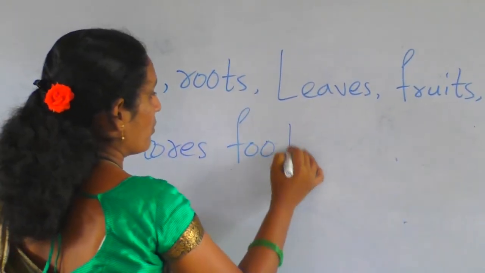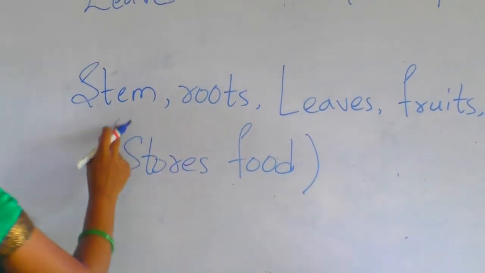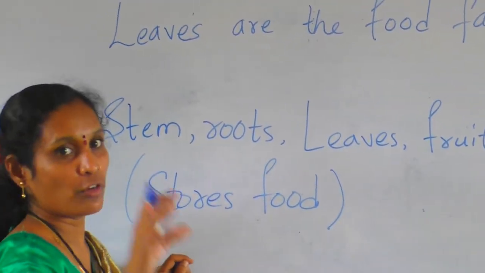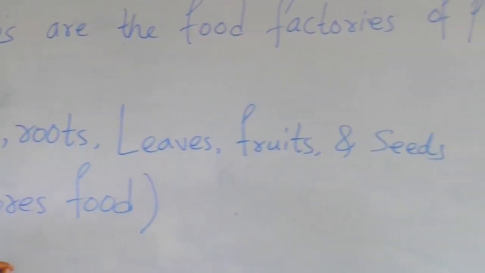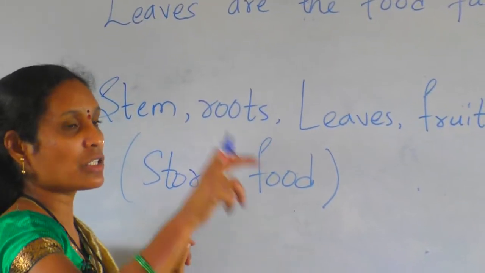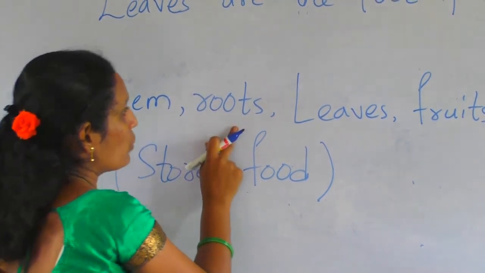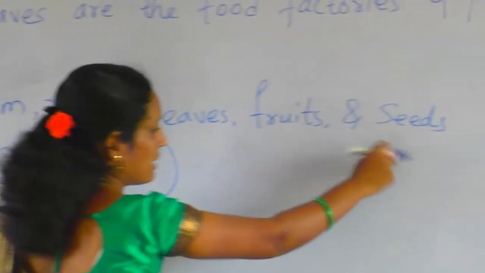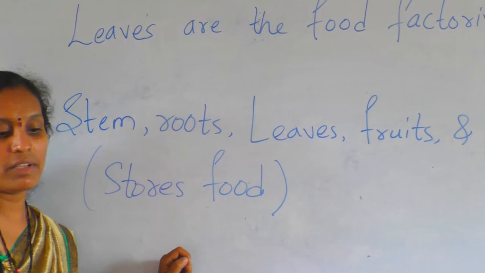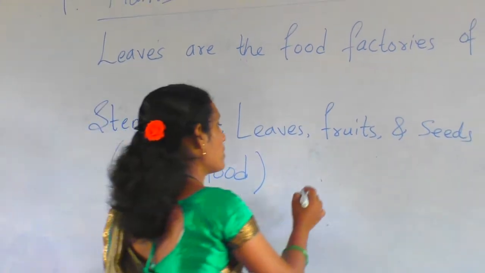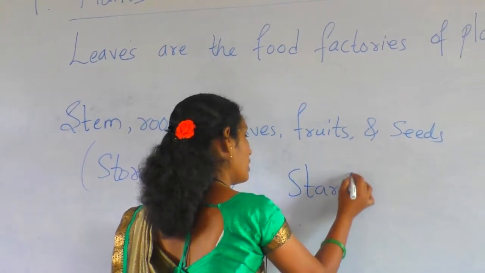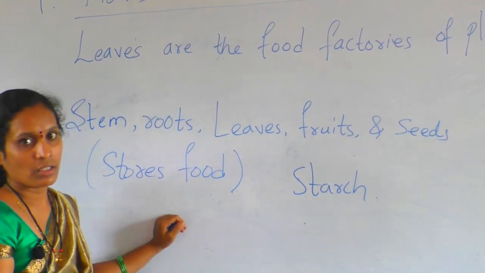Plants store food. Remaining food, we are keeping in the fridge, right? Like that only, plants store food, keep it in the stem, root, leaves, fruits and seeds. It will be stored in the form of starch.